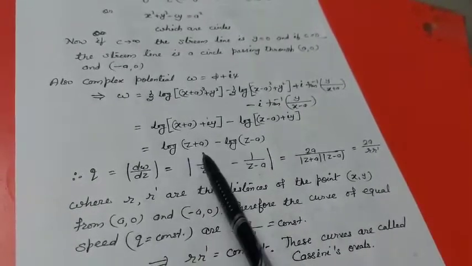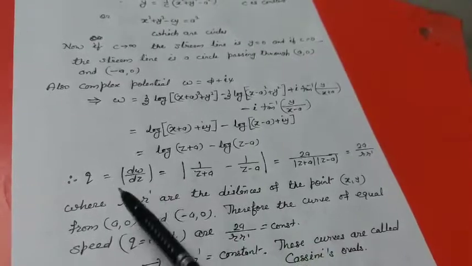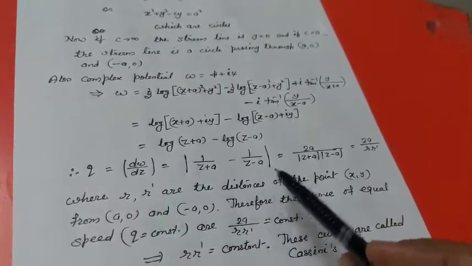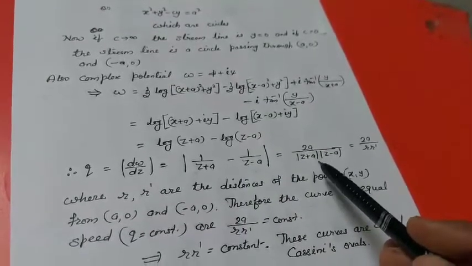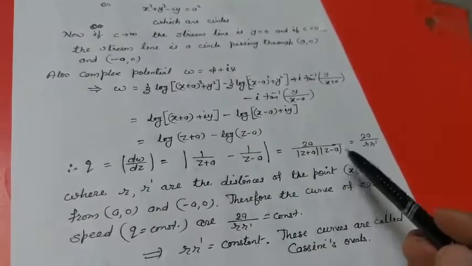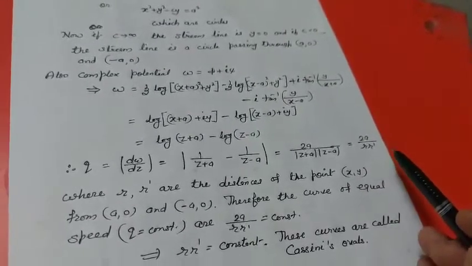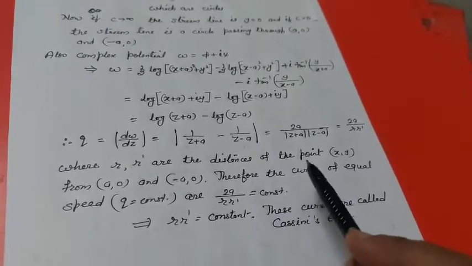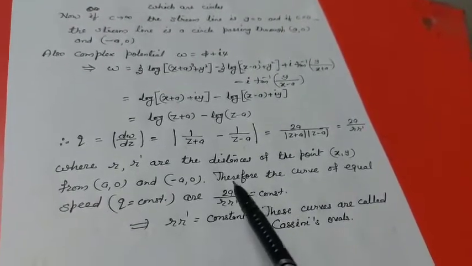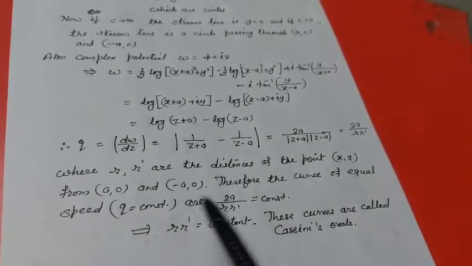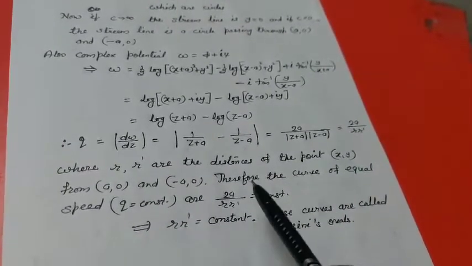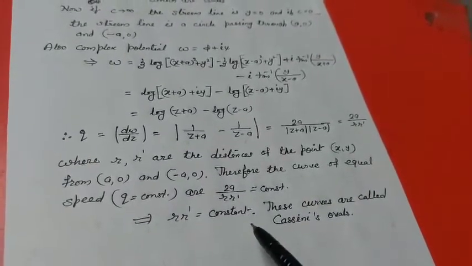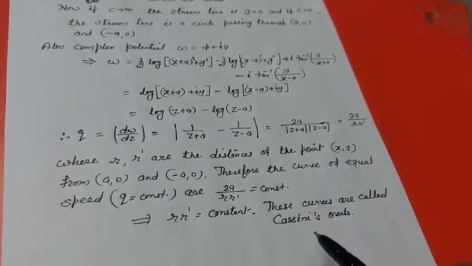So velocity will be modulus of dw by dz. So differentiating w with respect to z and taking modulus, we have modulus of 1 upon z plus a minus 1 upon z minus a, or 2a upon modulus of (z plus a) into modulus of (z minus a). So this is 2a upon r r dash, where r and r dash are the distances of the point (x, y) from (a, 0) and (minus a, 0). Therefore the curves of equal speed q equal to constant are 2a upon r r dash equal to constant or r r dash equal to constant, and these curves are called Cassini's ovals.